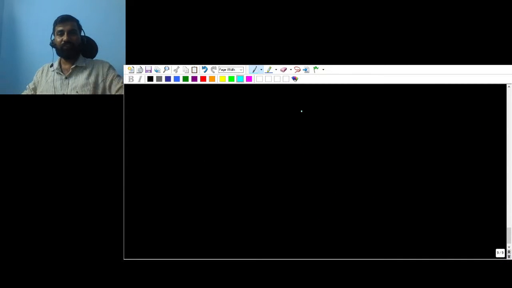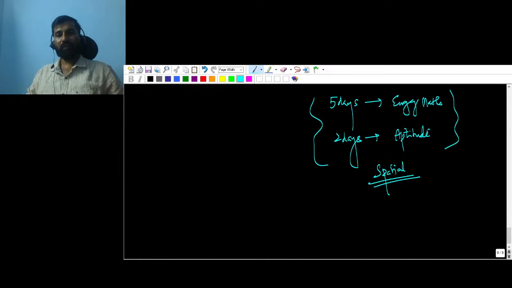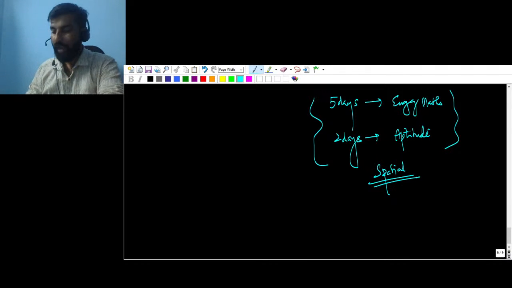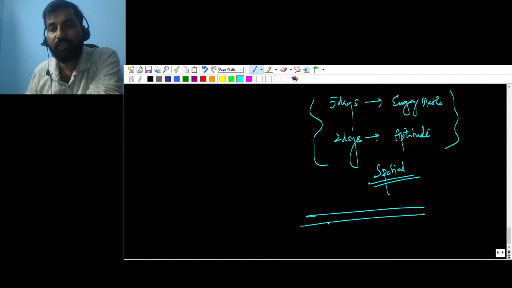Alternatively, we can take 5 days for mathematics and 2 days for aptitude. Mostly I will focus on spatial reasoning, because that is very important, like water image, mirror image, or when some triangles are given, you have to count how many triangles are there. So I'm building up some concepts for you, and I will teach all those things.